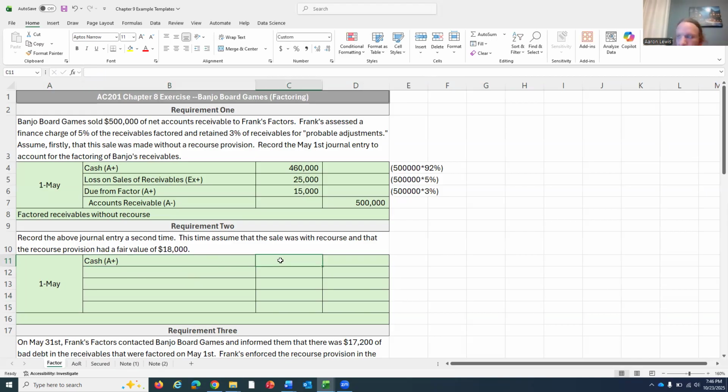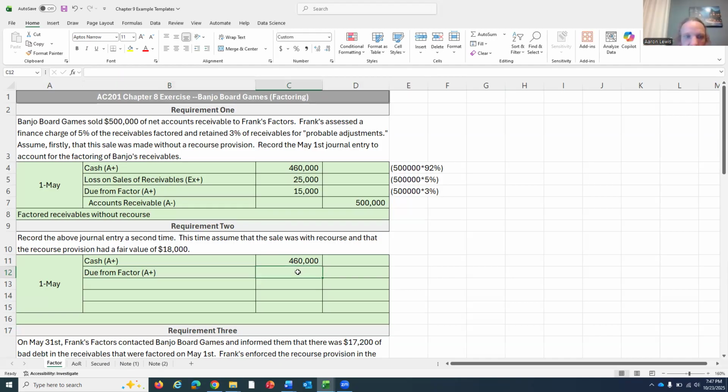Well, in this instance, there's nothing differing here about the actual amount that we're going to receive up front. They're still actually hitting us with a 5% finance charge, and they're still actually going to retain 3% of the receivables value for probable adjustments, which means we're getting $460,000 of cash. As I said before, they are also going to hold on to 3% of those receivables for probable adjustments.